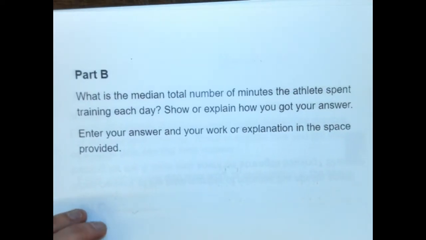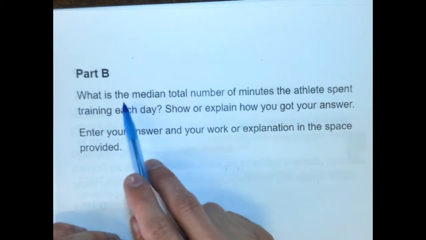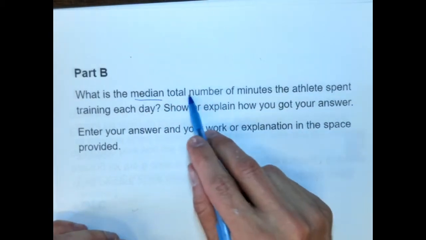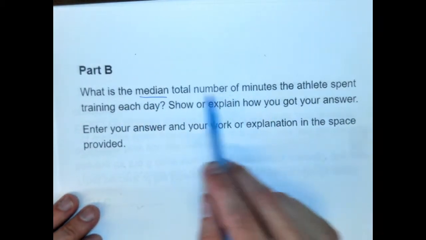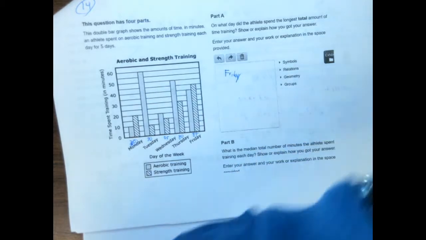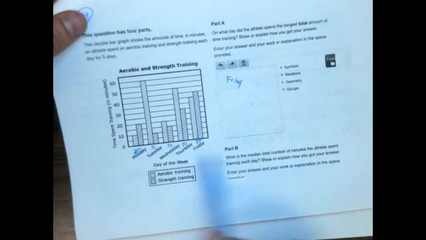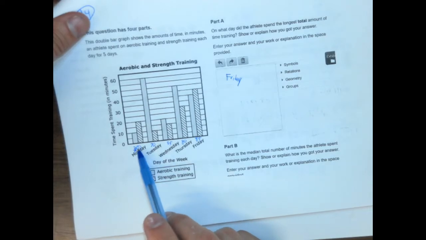What is the median total number of minutes the athlete spent training? Just the median total number of minutes spent each training. Okay, so the median is the middle number, and they're talking about total minutes. So we're looking for the median of that data set. Let's write these numbers in order from lowest to highest, because that's how you have to find the median.